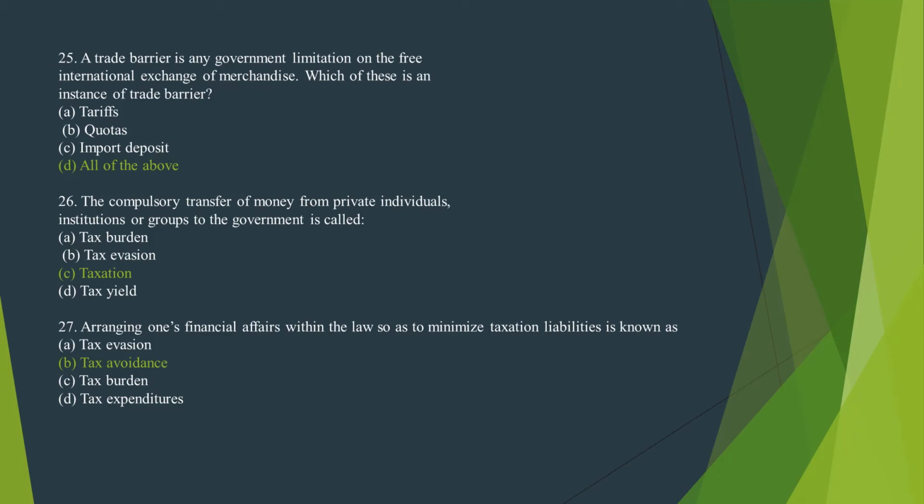Number 26. The compulsory transfer of money from private individual, institution or groups to the government is called, the correct option is option C, taxation. Number 27. Arranging one's financial affairs within the law so as to minimize taxation liabilities is known as tax avoidance.